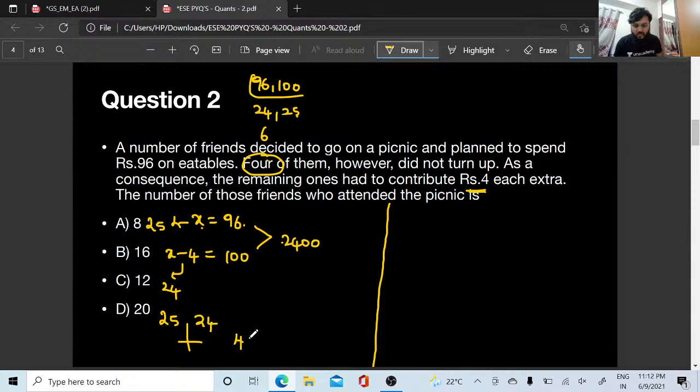So plus 4 minus 4 will cancel out, right? So 4 plus 4, 8. Yes, that is our answer, right? How many people attended the picnic? 8 people attended the picnic.